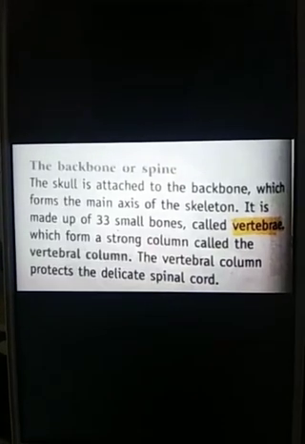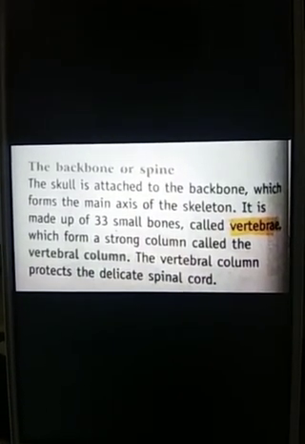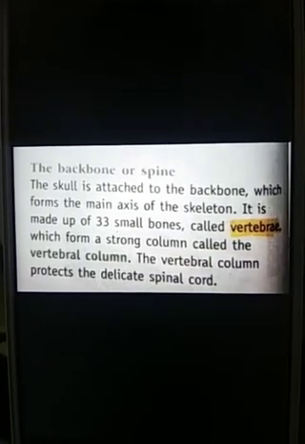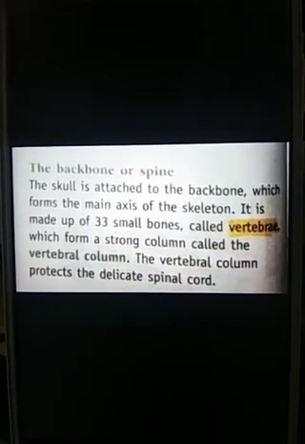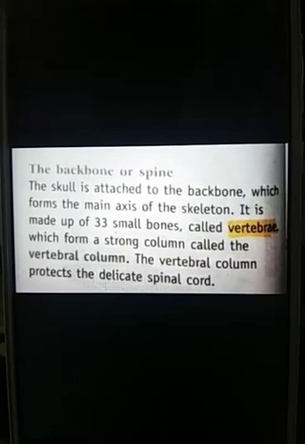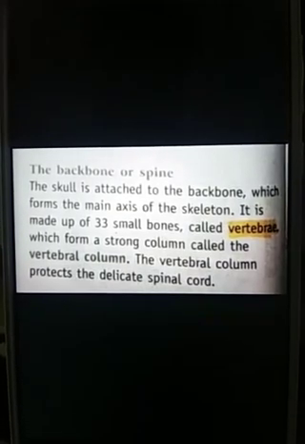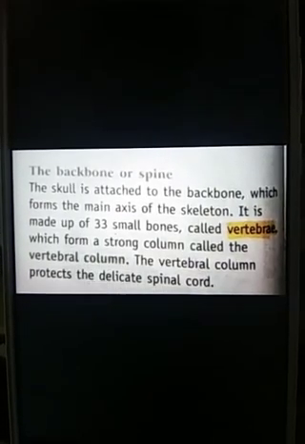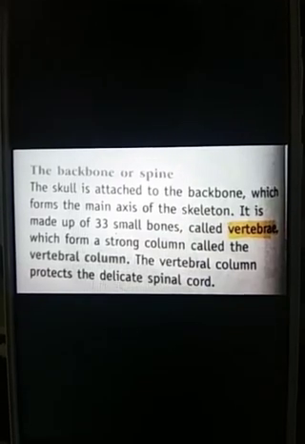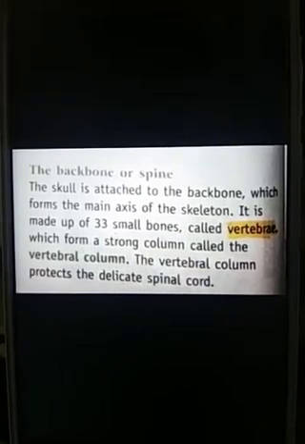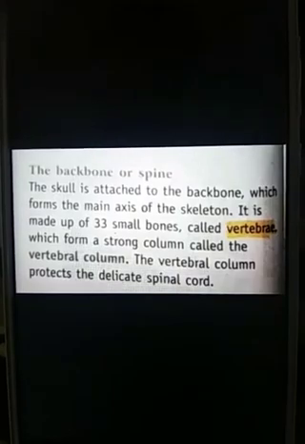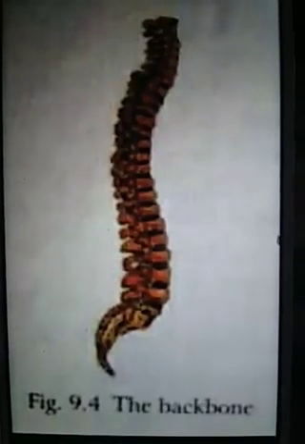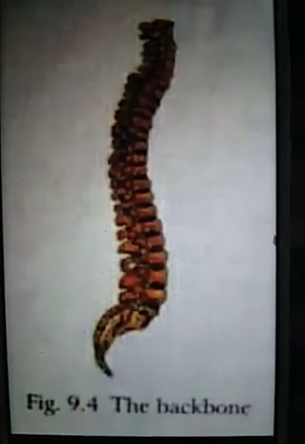Next is backbone or say vertebral column. It is made up of 33 small bones which are known as vertebrae. All these 33 vertebrae are forming a column, hence we call them a vertebral column. It is the scientific name of backbone. Remember, this vertebral column is protecting the spinal cord, which is a part of nervous system.